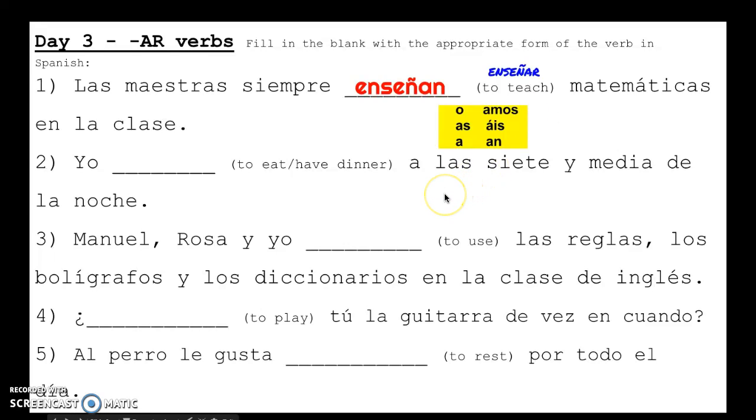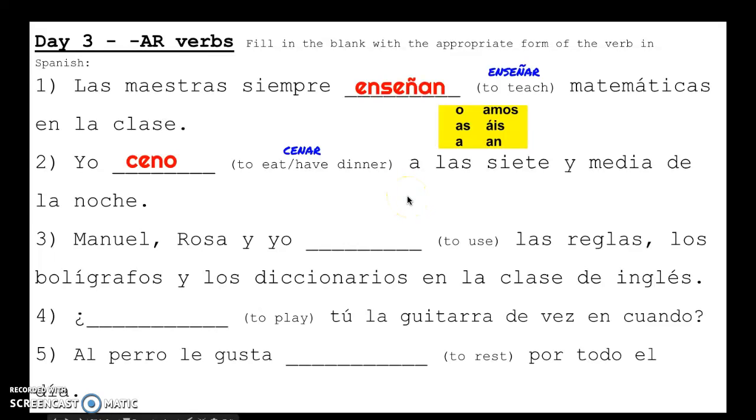Número 2. Yo blank a las 7:30 de la noche. So over here it asks for to eat or have dinner. We are not using comer because the title of this section is AR verbs. So you have to think, what AR verb do I know means to eat or also to have dinner or to eat dinner? So that verb is cenar. So to put in the yo form, we take off the AR ending, add an O, and have ceno. Yo ceno a las 7:30 de la noche.